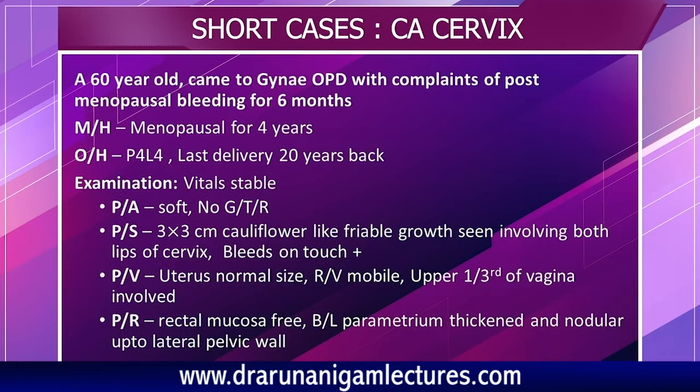On per speculum examination, there is a 3 centimeter by 3 centimeter cauliflower-like friable growth seen involving both the lips of the cervix, which bleeds on touch, and the uterus is normal, and there is upper 1/3 of the vaginal involvement. The rectal mucosa is free, and there is bilateral parametrial thickening and nodularity up to the lateral pelvic wall. Very good. So what is your provisional diagnosis?